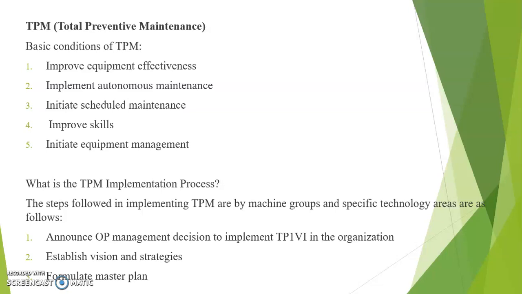The process involved in autonomous maintenance, that is first one, clean the machine or equipment thoroughly, identify the reason for dust or dirt, create standard for lubrication with specific area and time, identify if there are abnormalities in air pressure, lubrication, tightness of bolts and nuts, electrics, hydraulics and moving parts.